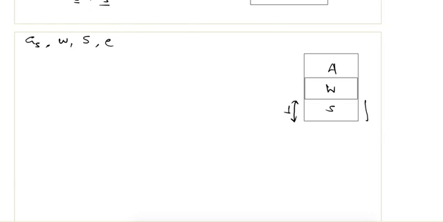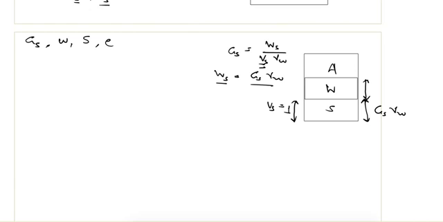so the weight of solids will be equal to, we know the specific gravity is equal to weight of solids to the volume of solids times unit weight of water. So if Vs is equal to 1, then Ws is equal to Gs gamma W. And from here, if Ws is equal to Gs gamma W, then the weight of water will be equal to water content times Gs gamma W.